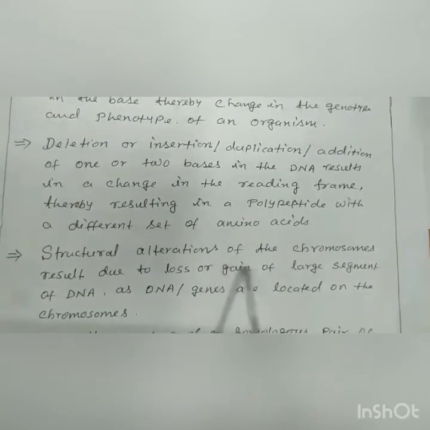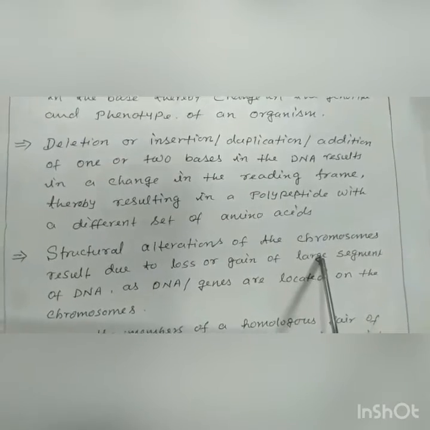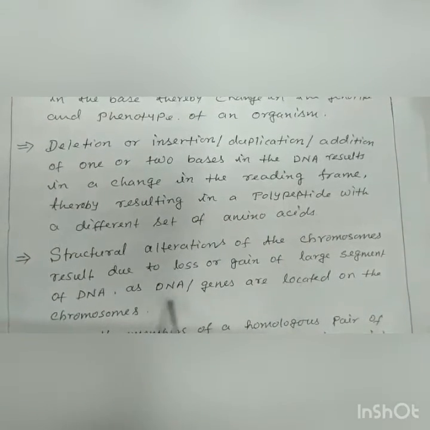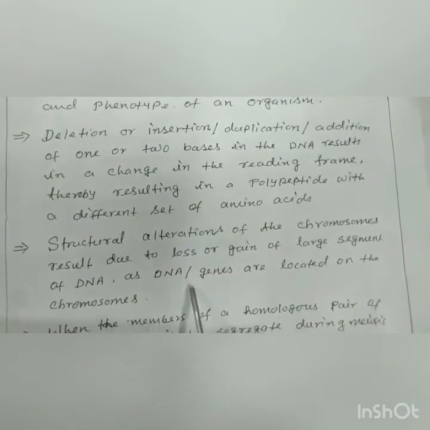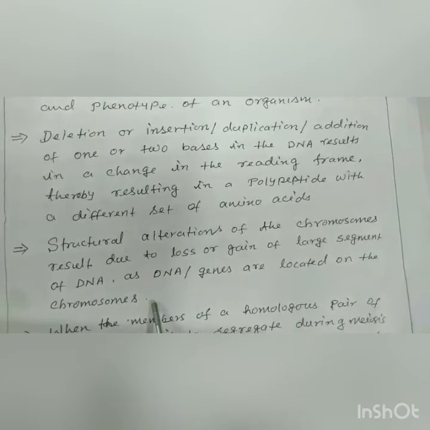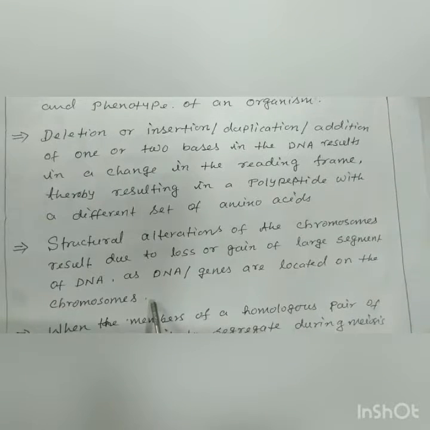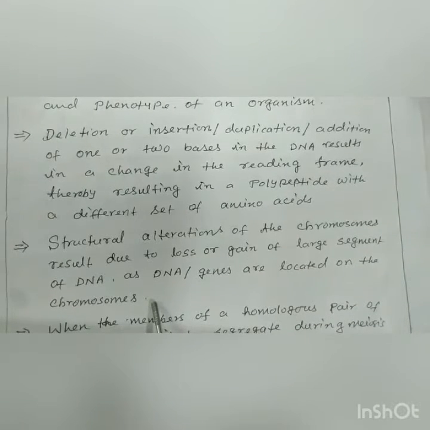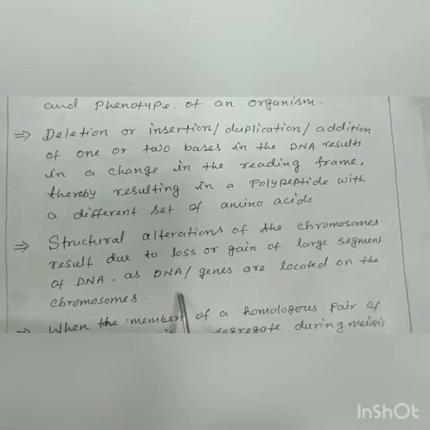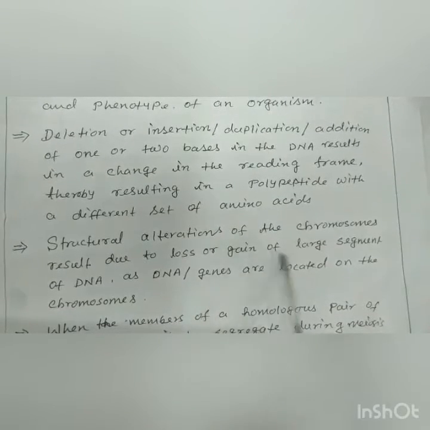Structural alterations of the chromosome result due to loss or gain of a large segment of DNA, as genes are located on the chromosomes. When we are talking about chromosomal aberration, suppose one chromosome may be lost, or the segments of chromatids may be lost, or there is an addition, which we will discuss one by one.